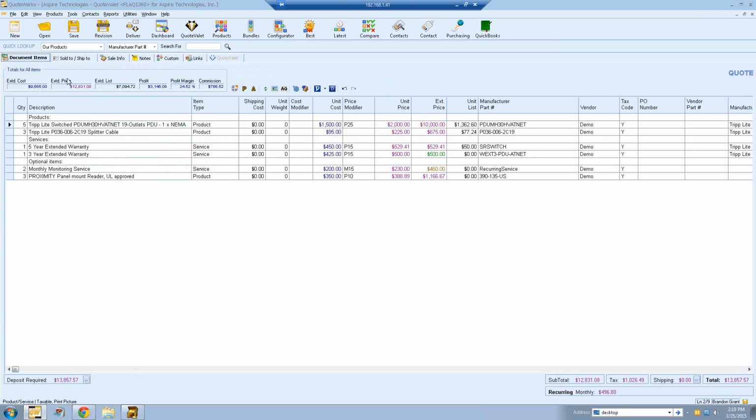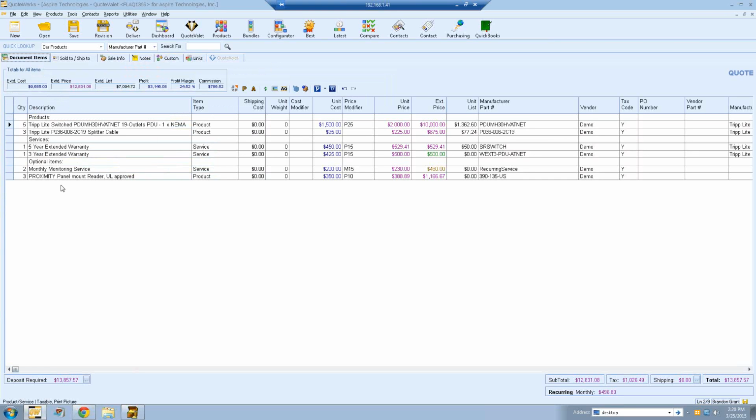The only difference is going to be when we get ready to deliver it. So in this case, one of the really nice things about QuoteValet that we talked about earlier is being able to give the customer options. So I'm going to show you how you can make items optional on your quote so the customer can actually select or deselect options. So there's basically two different option types that you could do.